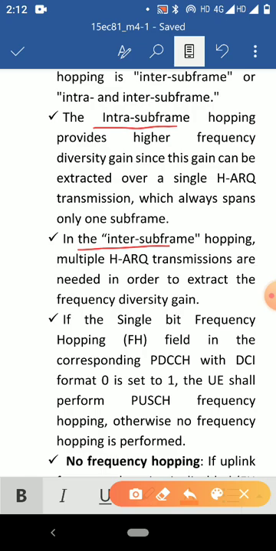If the single bit frequency hopping FH field in the corresponding physical downlink control channel with DCI format 0 is set to 1, the user equipment shall perform physical uplink shared channel frequency hopping, otherwise no frequency hopping is performed.